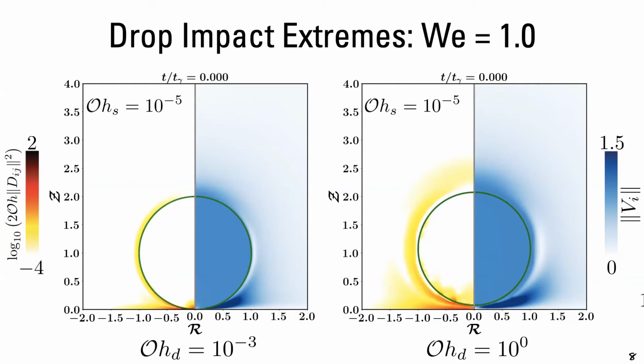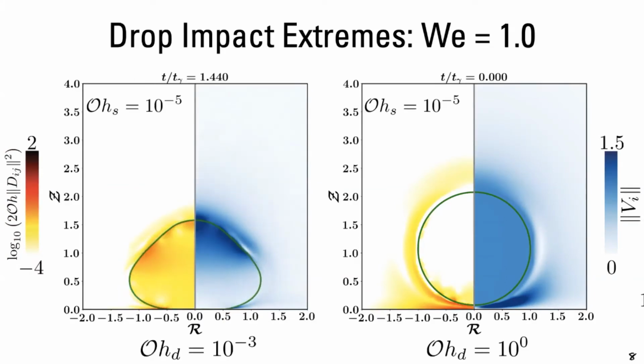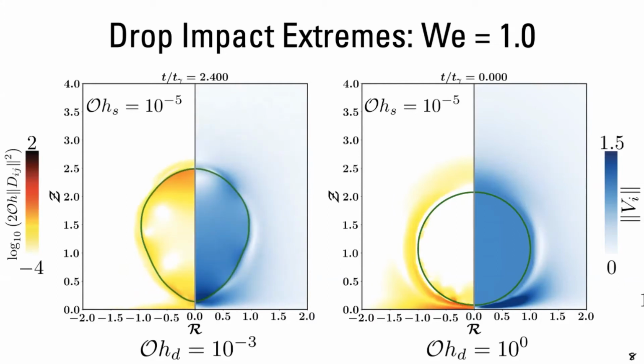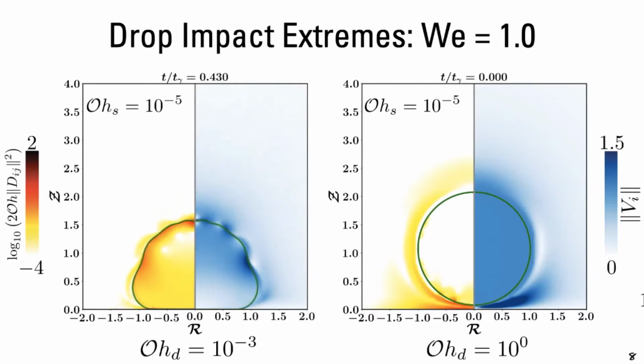Now, as you can see, as the drop approaches the substrate, there are regions of high velocity between the drop and the substrate, and this is because of the air which escapes out from below the drop. Now at a low Ohnesorge number, as the drop impacts, there is a train of capillary waves which is formed, and all these waves focus at the top of this droplet. So let me play this video once more so that you can appreciate these phenomena.